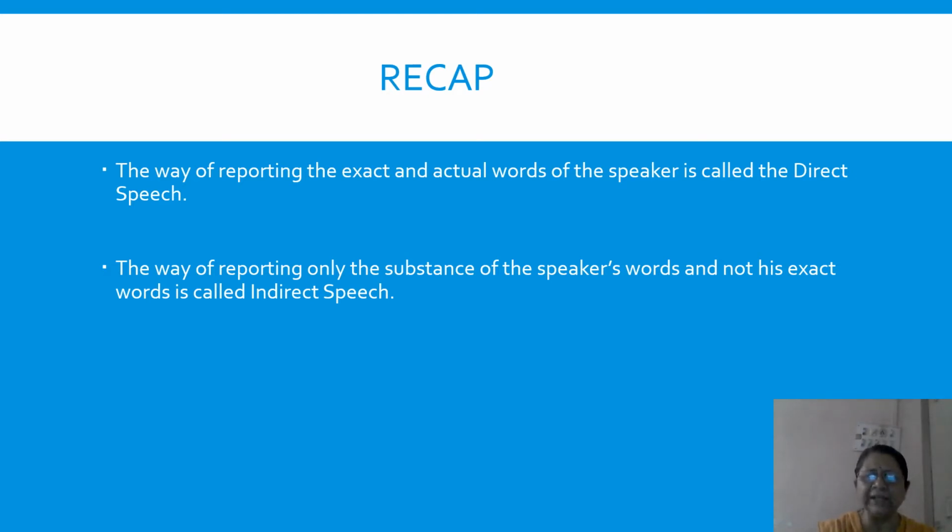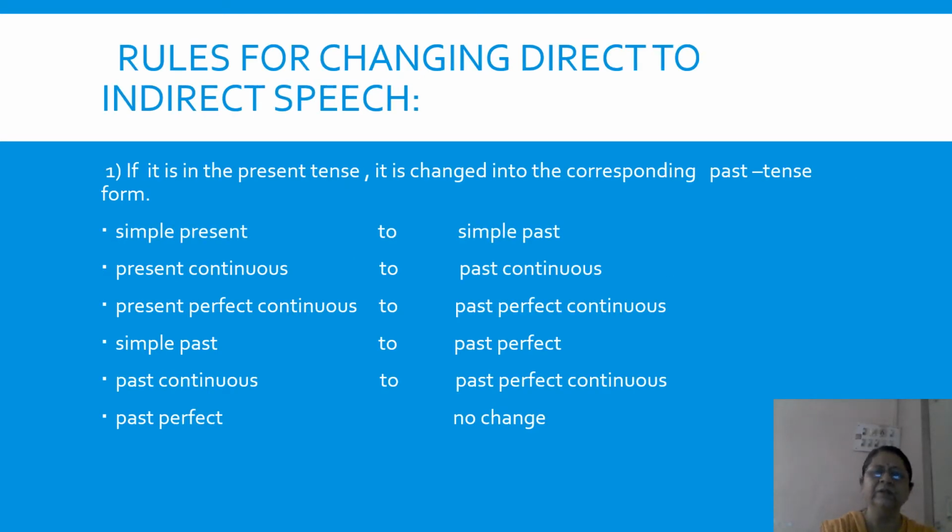Now let us recap some of the rules which we had done yesterday. Rules for changing direct to indirect speech. We had done just a few. So a quick recap of these, and if you have revised it, you'll be able to know these very well.